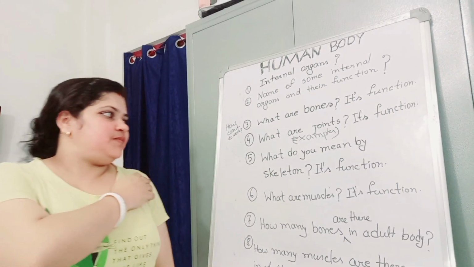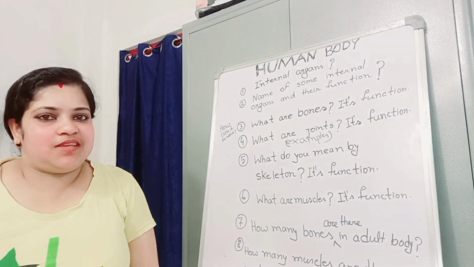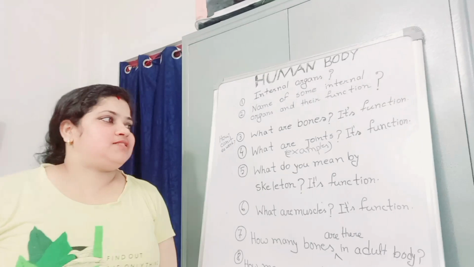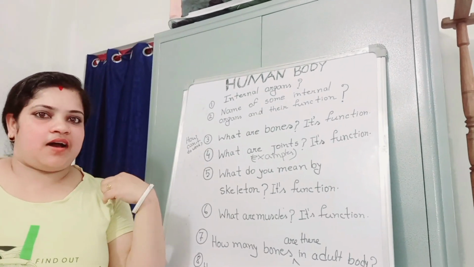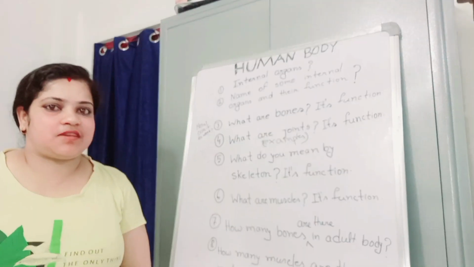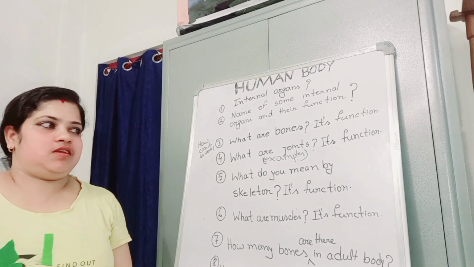Okay. So, what are joints? Joints are those places where two or more bones join, and its function. Its function is, joints help us to move our limbs, or parts of our body.